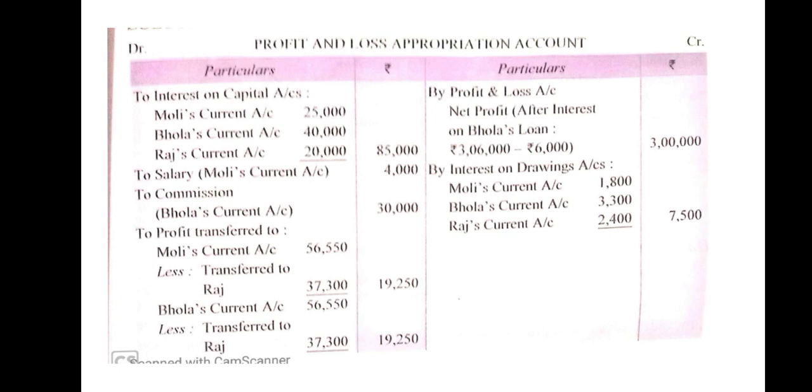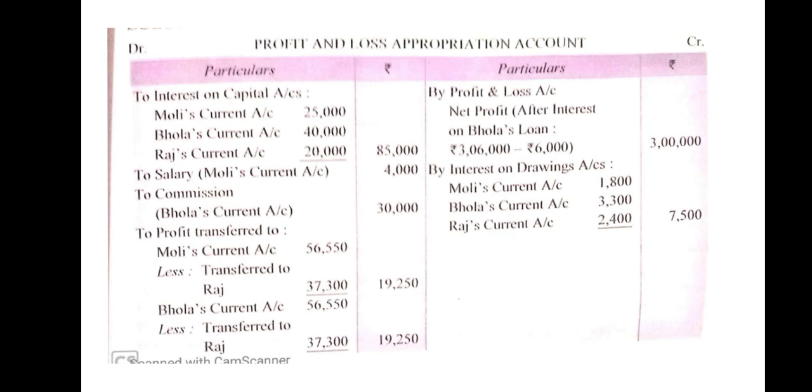Interest on drawing: you know that it is a profit for the firm, so it will be on the credit side. So by interest on drawing, Molly 1,800, Bhola 3,300 and Raj 2,400, total 7,500.